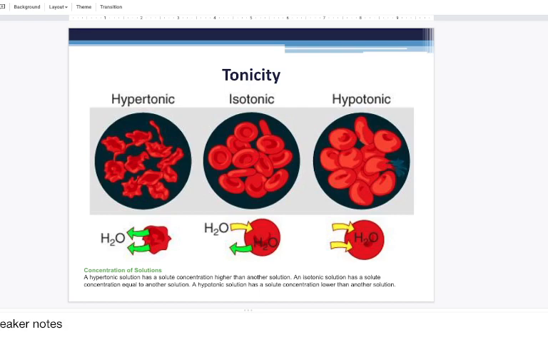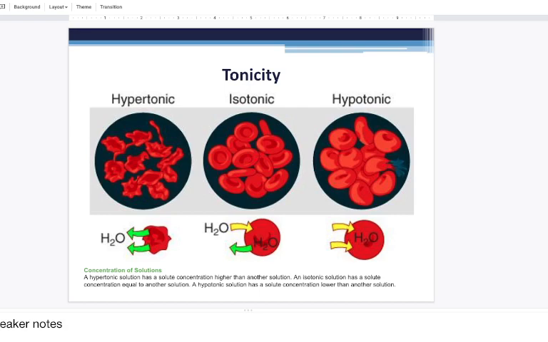How does this mechanism occur? Well, imagine that you have a red blood cell put into a hypertonic solution. The solution on the outside of the blood cell would have more concentration of solutes than the inside of the red blood cell. The water would exit from the red blood cell, leaving the red blood cell dry and creating a shriveled form.